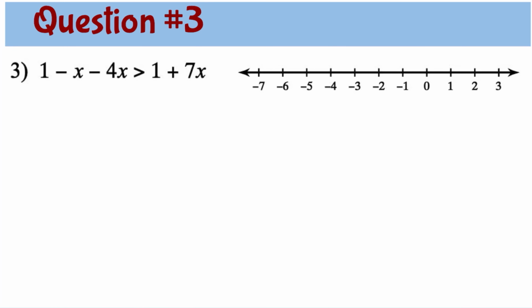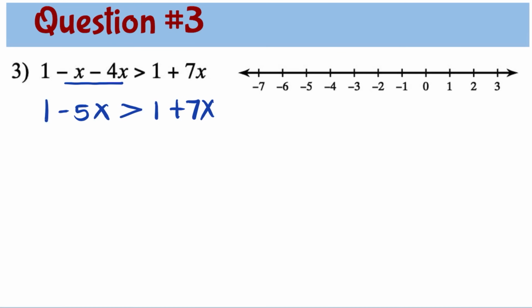Question number 3. 1 minus x minus 4x is greater than 1 plus 7x. First, we need to simplify the left side by combining like terms. So we have 1, negative x minus 4x is the same thing as negative 5x, greater than 1 plus 7x. I will isolate all the variables on the left and the constants on the right side. So first, I will do the inverse of plus 7x, which is minus 7x. Simplifying this, we have 1, negative 5x minus 7x is minus 12x, greater than 1. And 7x minus 7x is 0.